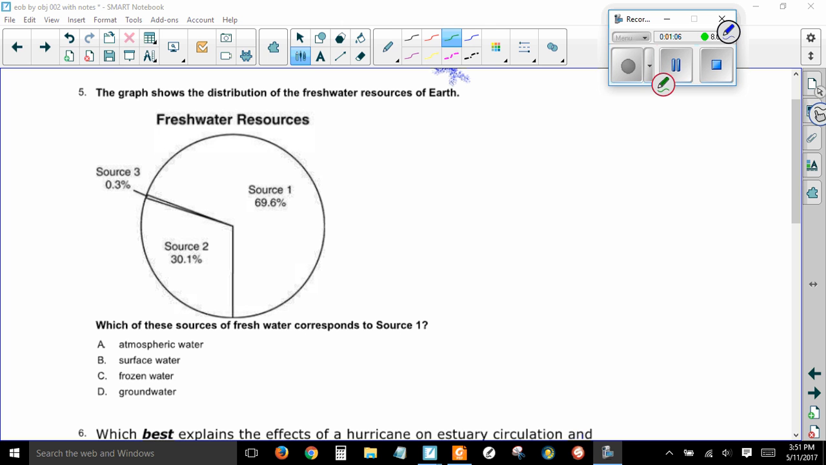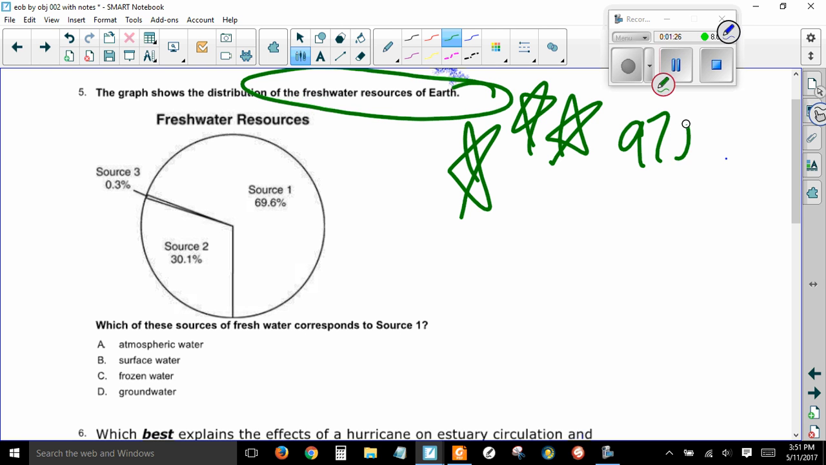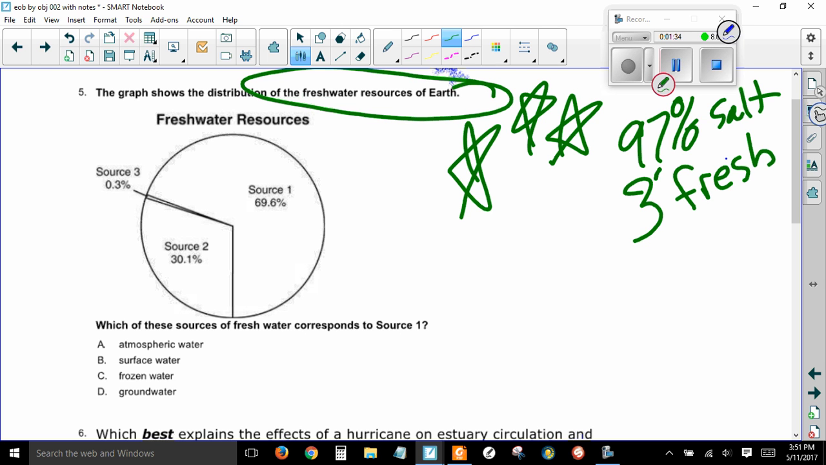The graph shows the distribution of the freshwater resources of Earth. This is something we talked a lot about, and I am telling you, put giant stars by this in your brain. You need to know the water's distribution on Earth. Okay? 97% of all water on Earth is salt water. We cannot drink that. That means 3% is fresh. And of that 3%, about 70% of it is frozen. Ice caps and glaciers. Can't drink that either.